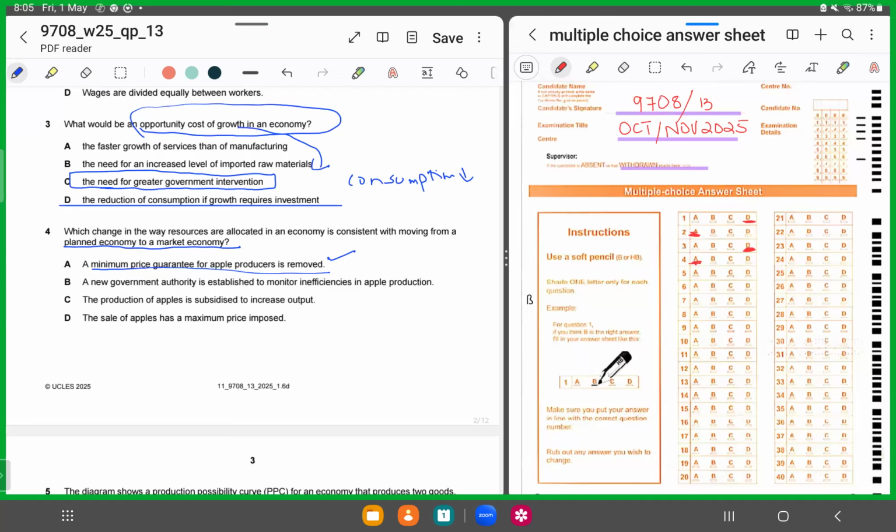That comes in later. But then, once you're talking about a market economy, they're saying that's part and parcel of that. So, any form of price guarantees is removed. That's for sure, right? Because look at the words, they're saying it is consistent, right? So, you can't be sure that the maximum price and the subsidies are there, right?